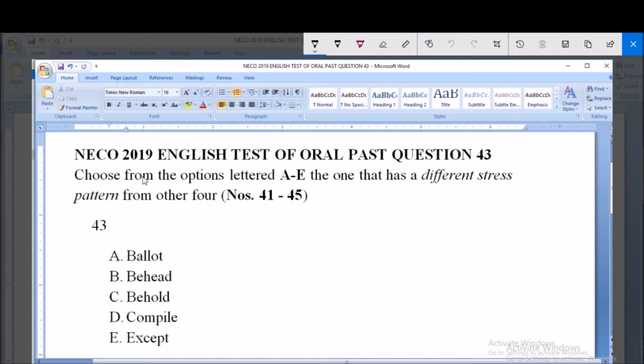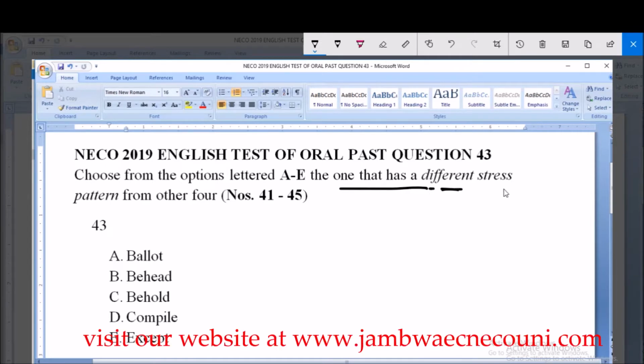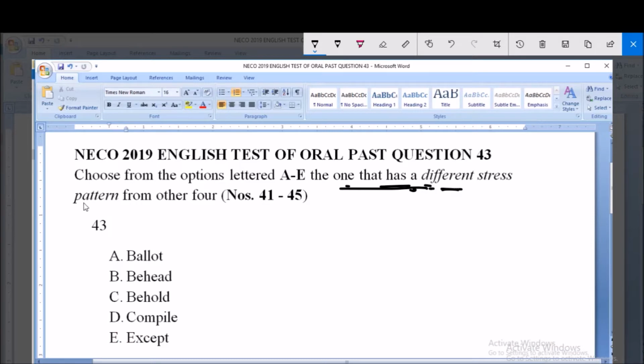So the same instruction is used in answering this question, which is looking out for the option that has a different stress pattern. Then take note that in two-syllabic words, a noun takes its stress on the first syllable, while a verb takes its stress on the second syllable. So the first option here is ballot. So we have two syllables here.